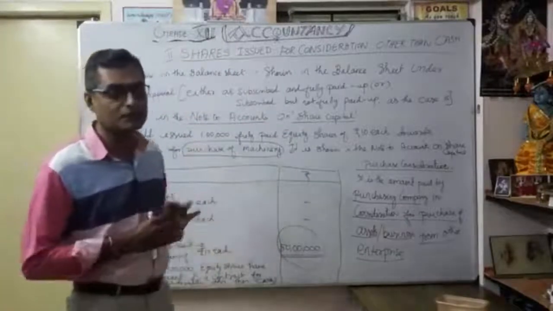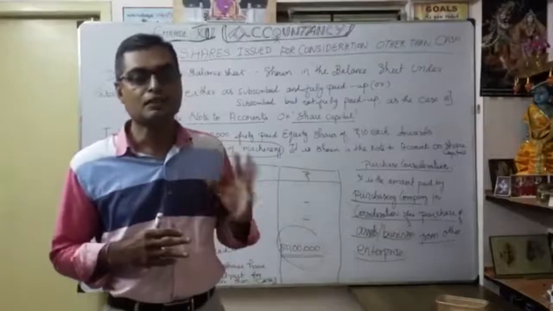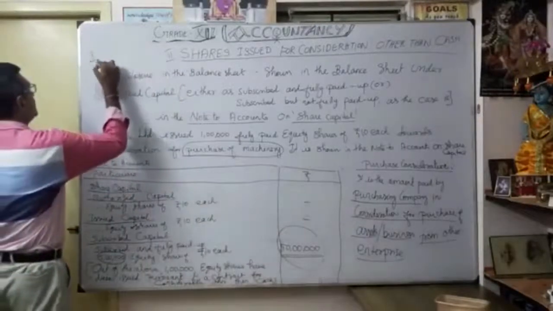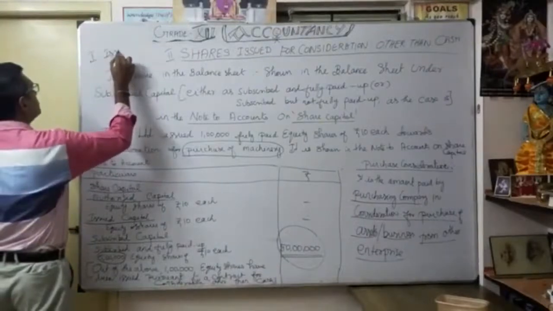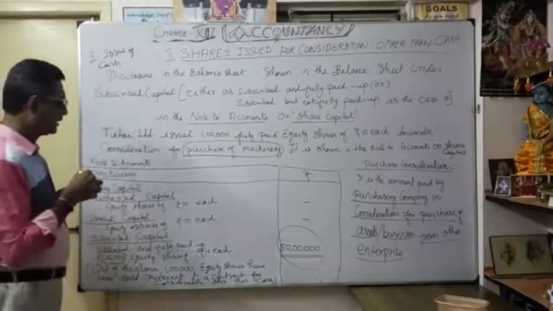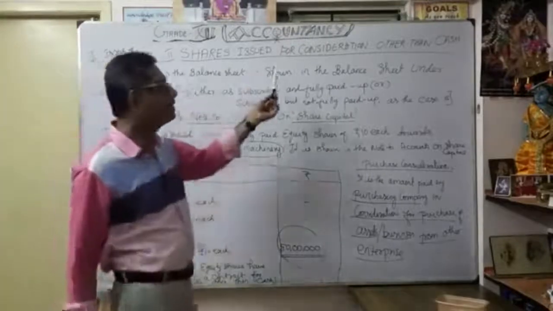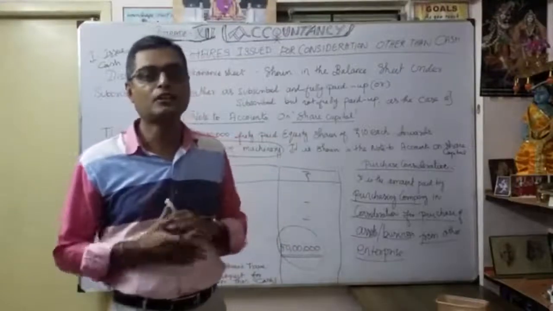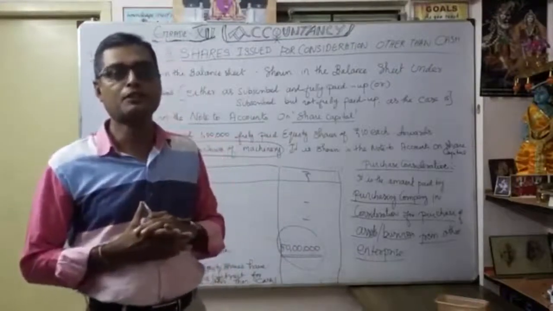It's a very, very important discussion, but very easy compared to issue for cash. First one is issue for cash. Second one is shares issued for consideration other than cash. I hope you understood very well. Accordingly, you have to work out the problems. Okay, thank you very much.